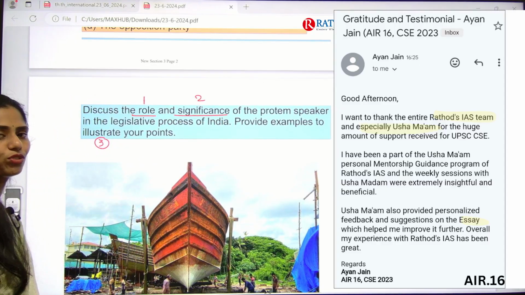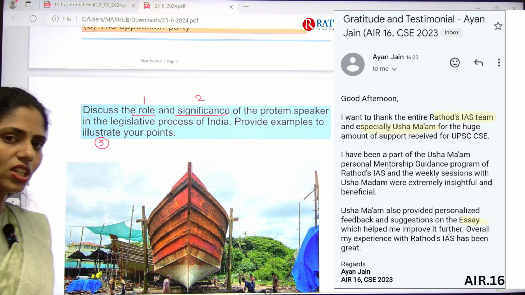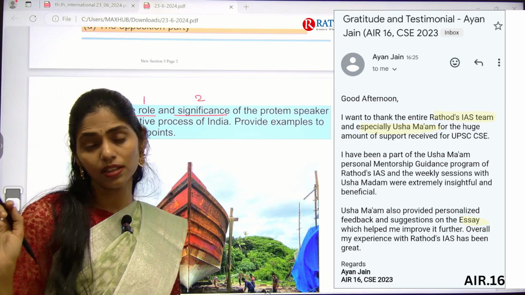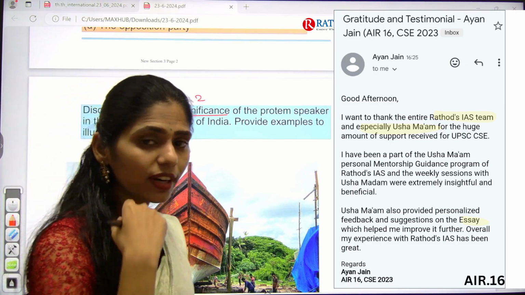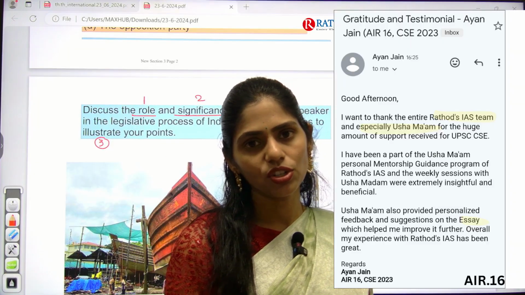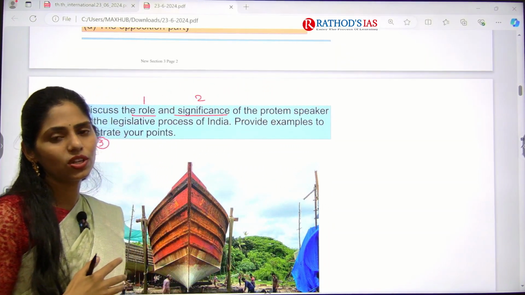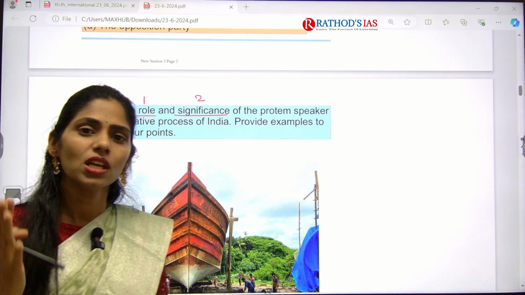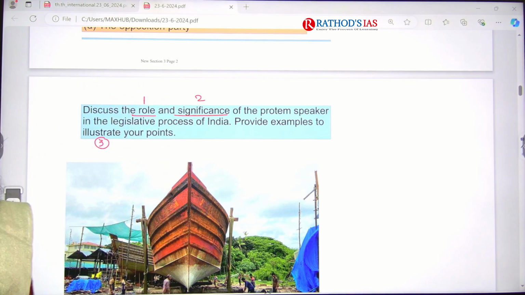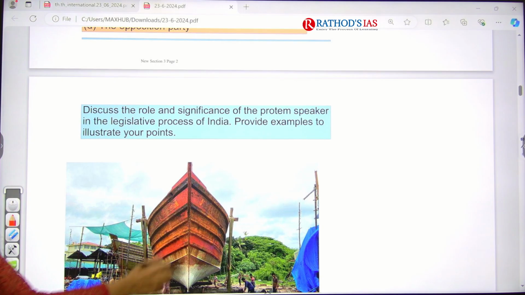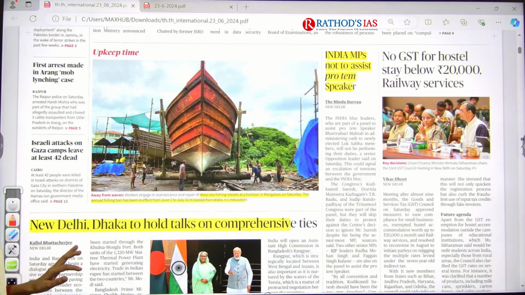First, you have to write an introduction regarding who this Protem Speaker is, and next, in the body, you have to write about the role. Second, you have to write about the responsibilities or the significance. And next, you have to give examples wherever you are addressing this question in your body. Okay, so this is your first topic.